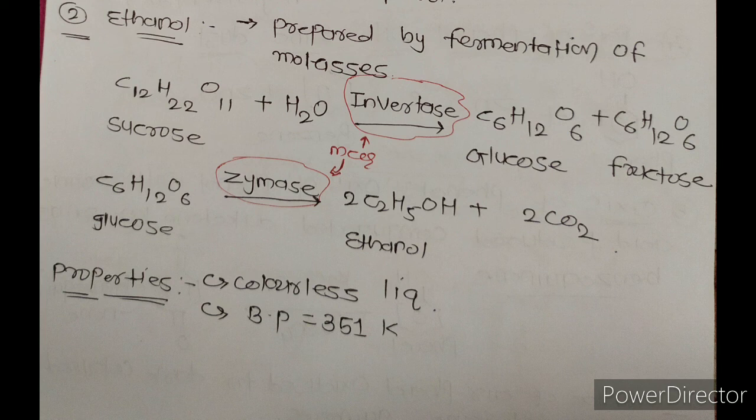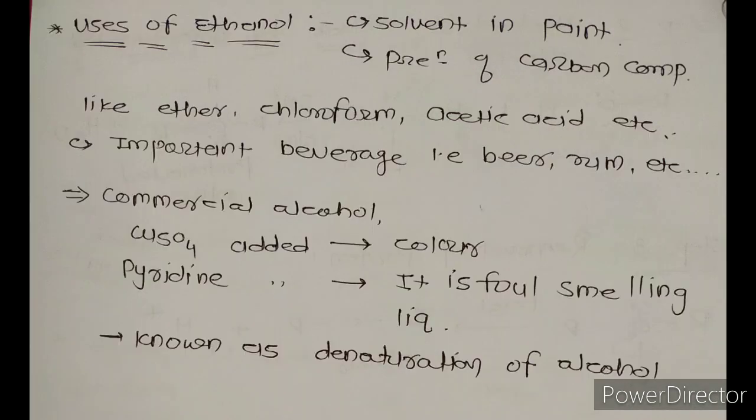Here, two most important things are the catalysts. We must remember that invertase enzyme converts sucrose into glucose and fructose, while zymase enzyme converts glucose into ethanol. And this question was already asked in the GUJCAT exam. If we are discussing its properties, then ethanol is a colorless liquid and its boiling point is 351 Kelvin.